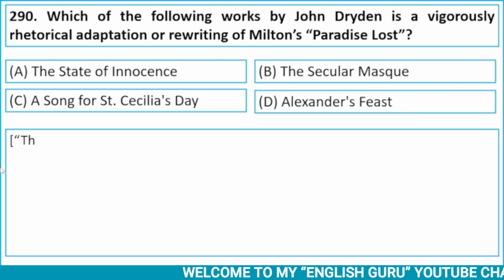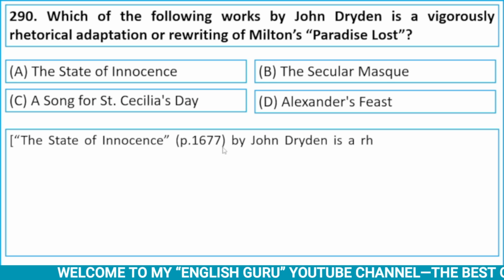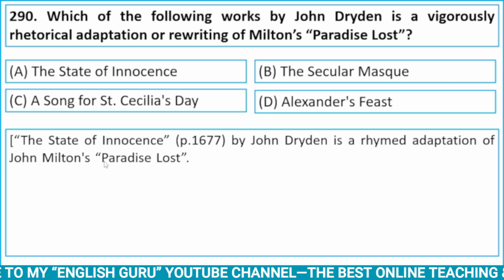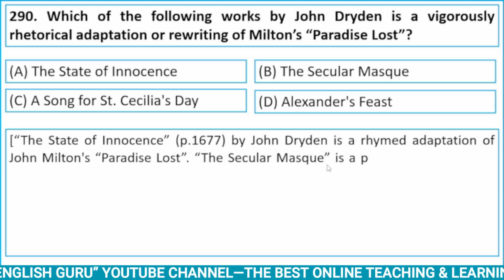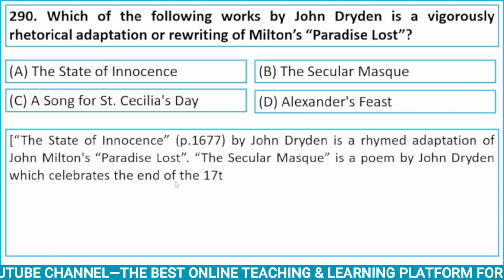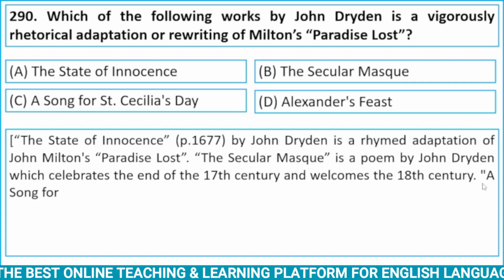Let me explain it. The State of Innocence, published in 1677 by John Dryden, is a rhymed adaptation of John Milton's Paradise Lost. The Secular Mask is a poem by John Dryden which celebrates the end of the 17th century and welcomes the 18th century.